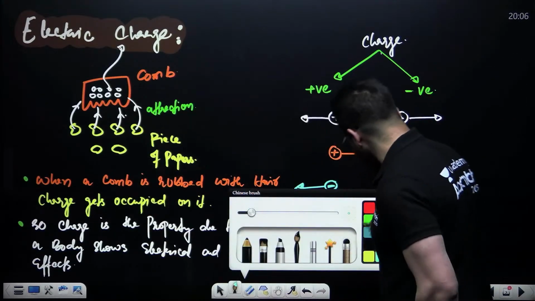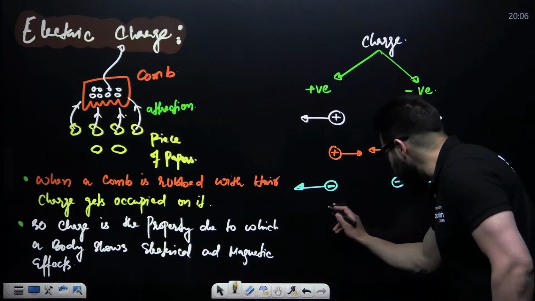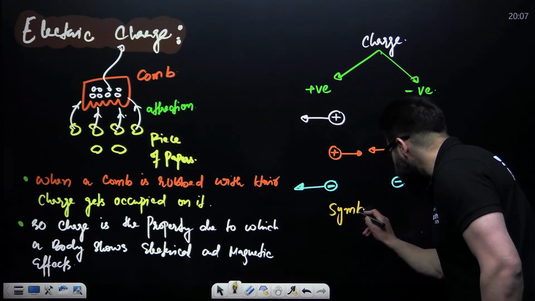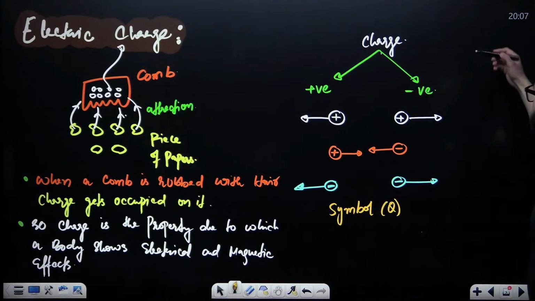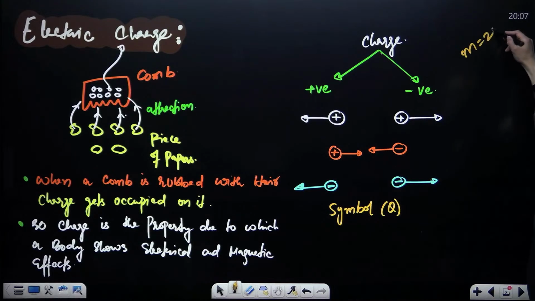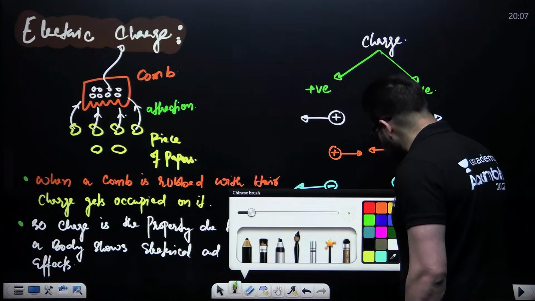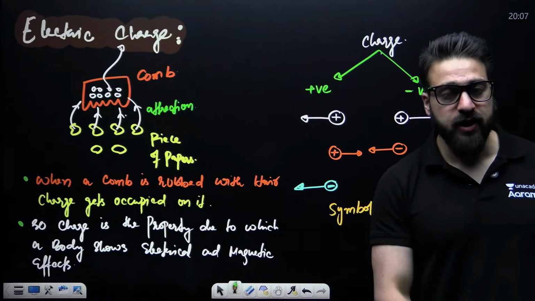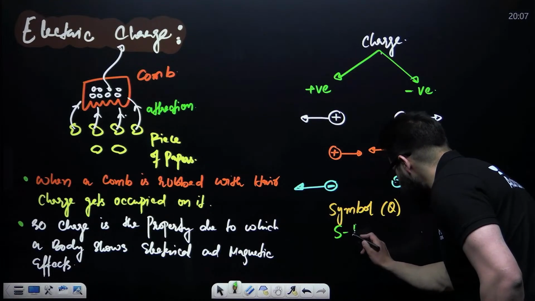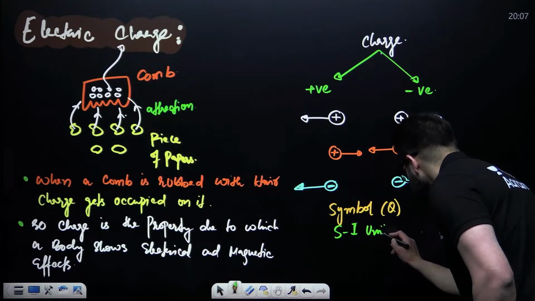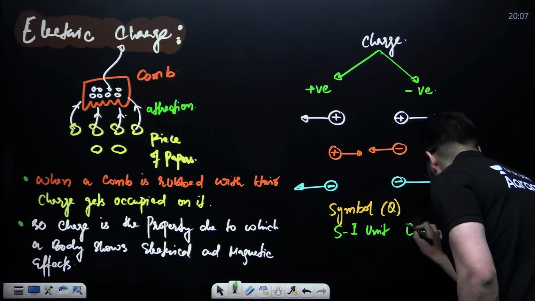Now, one more important thing that I want to say. When it comes to the symbol of charge, we say the symbol of charge is Q. Like the symbol of mass is M. You say M is equal to 2 kg, 3 kg, 4 kg. Similarly, the symbol of charge is Q. And the SI unit of charge is coulomb.